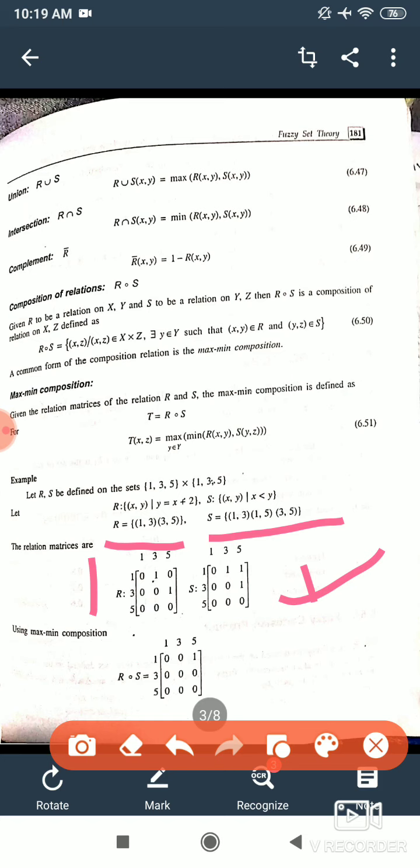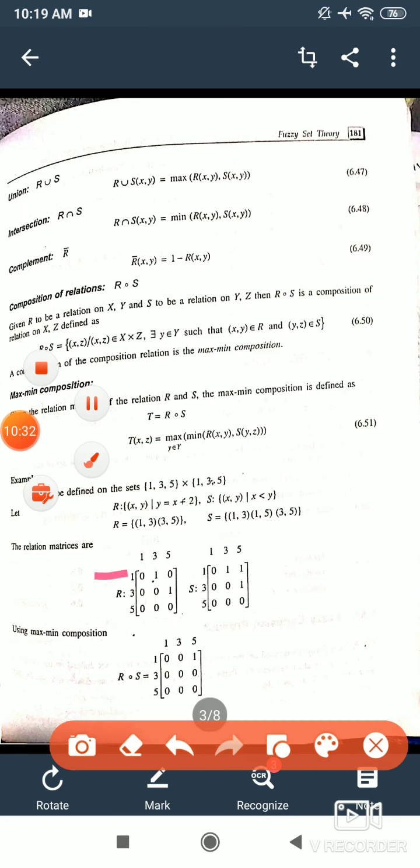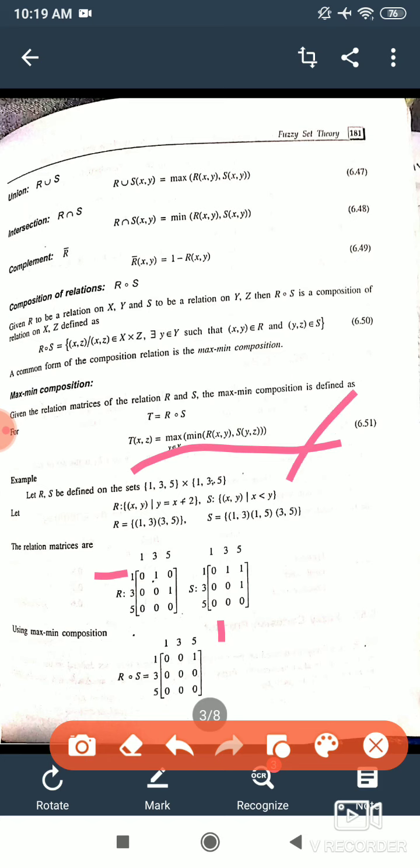Now max min composition. How do we find max min composition? We can directly find it, but it usually comes under 10 marks, so you have to do it for each and every row. So rows multiplied by column. The first row here, 0, 1, 0, we multiply it with the column 0, 0, 0. If we see the formula, before multiplication we have the minimum, and then we will take the maximum. So first we will take the minimum.